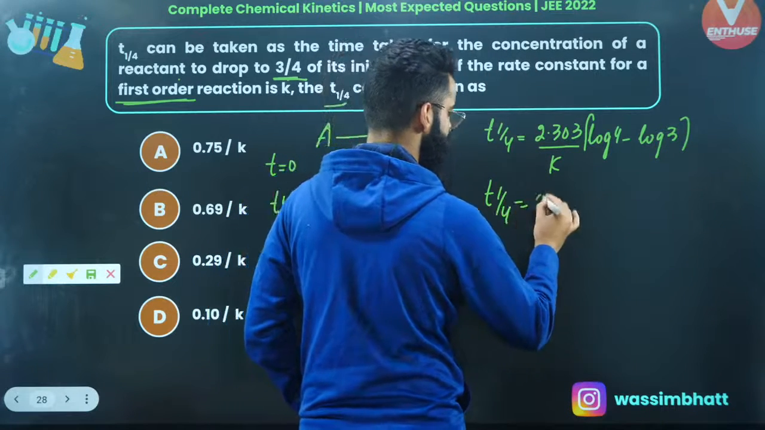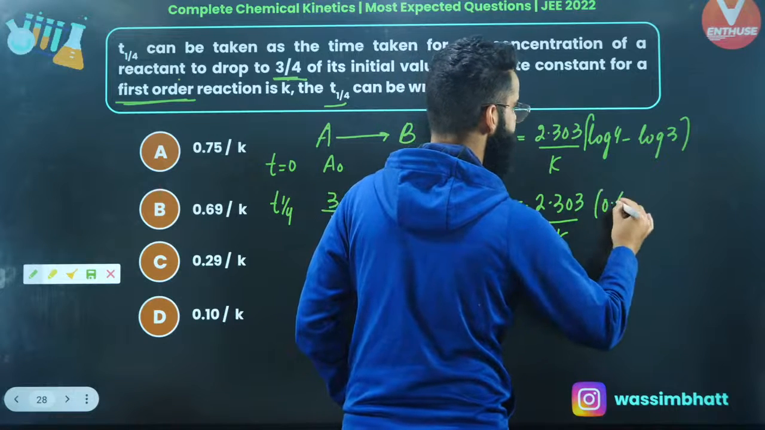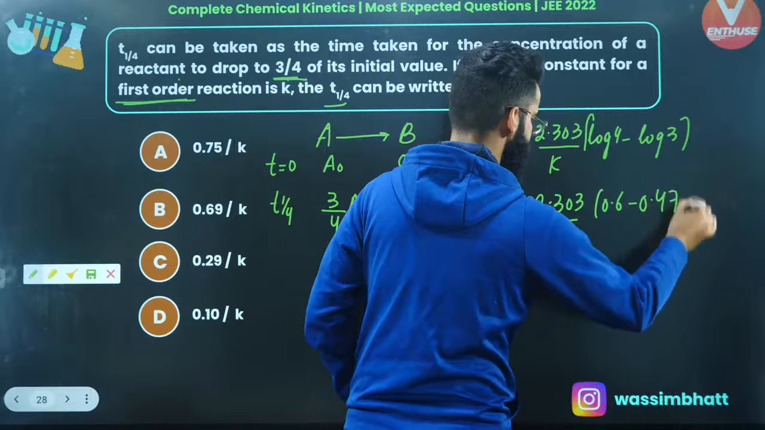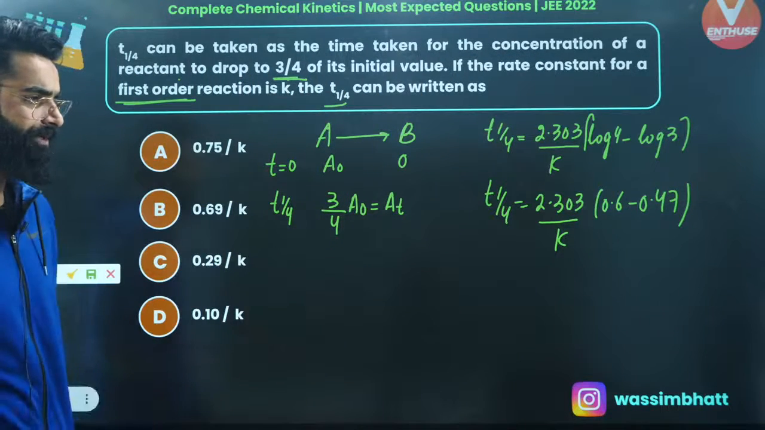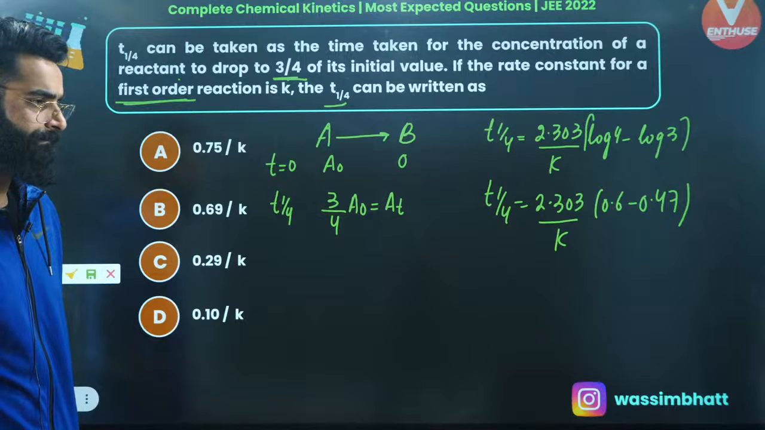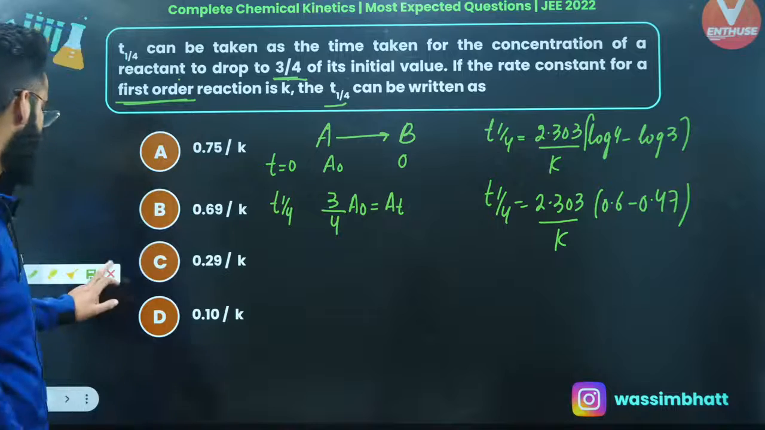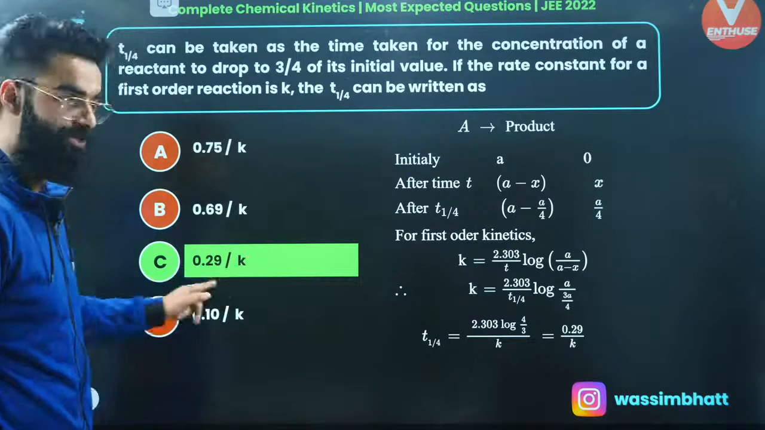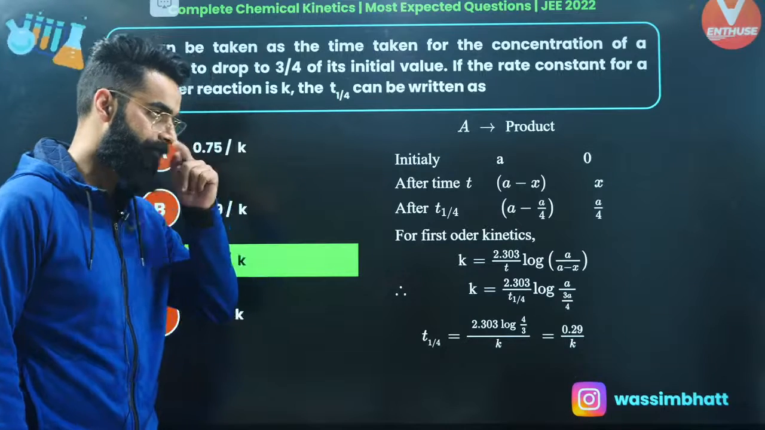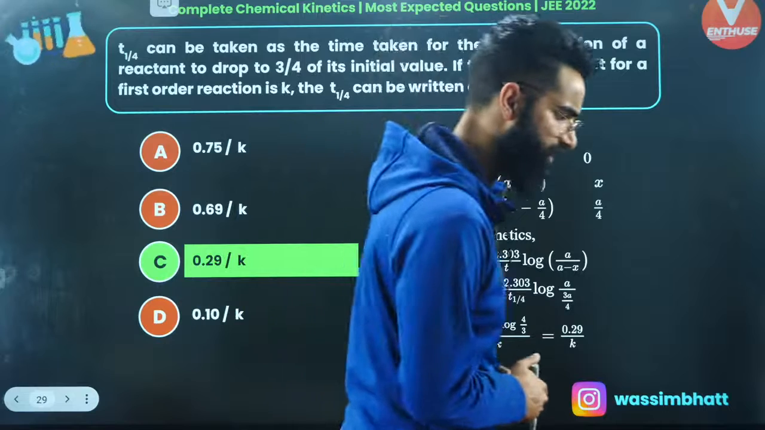T1/4 is equal to 2.303 divided by K. Log of 4 is 0.6. Log of 3 is 0.47. Just solve this part. Get the value of T1/4. That's something I was supposed to calculate, right? Perfect. Just solve this equation. And finally, T1/4 value after solving that equation will come out to be 0.29 divided by rate constant, that's K. I'm sure it's again clear to everyone. Let me know quickly in the chats, my dear people, if it's clear so that I can move on.